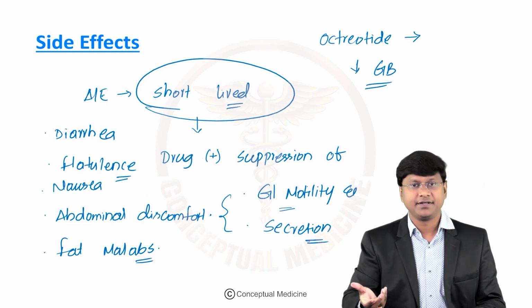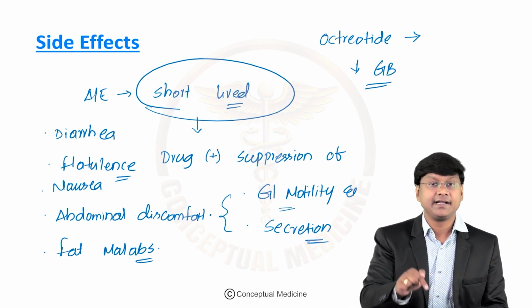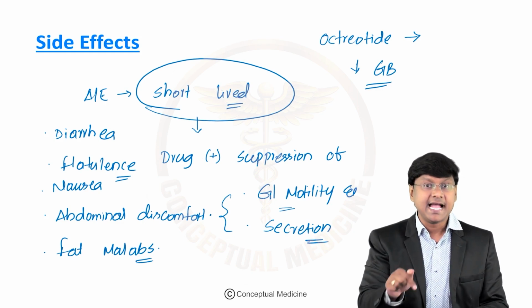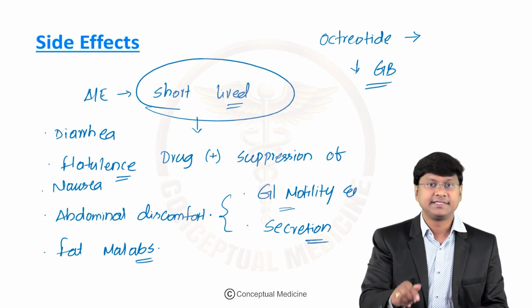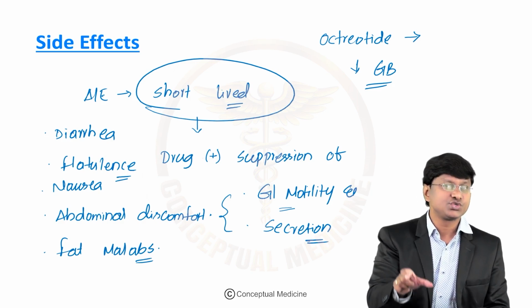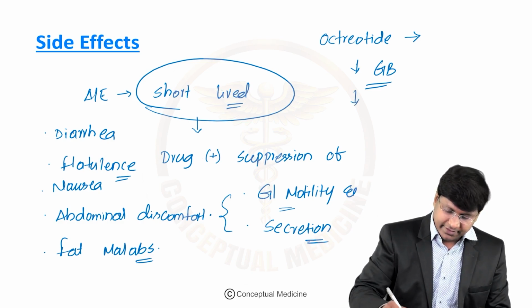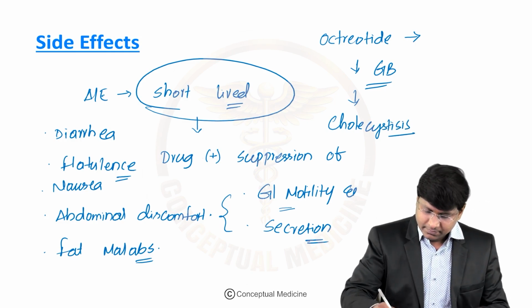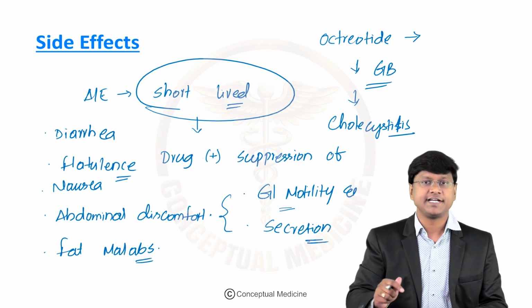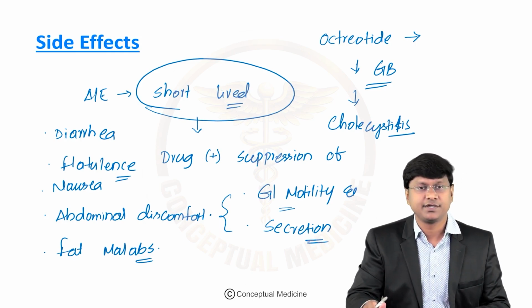So thereby what will happen? There will be a delay in gallbladder emptying, and because of that there will be accumulation of the biliary secretions within the gallbladder, and that will make the individual develop what is called cholecystitis. Right, so cholecystitis is one of the adverse effects associated with your octreotide.